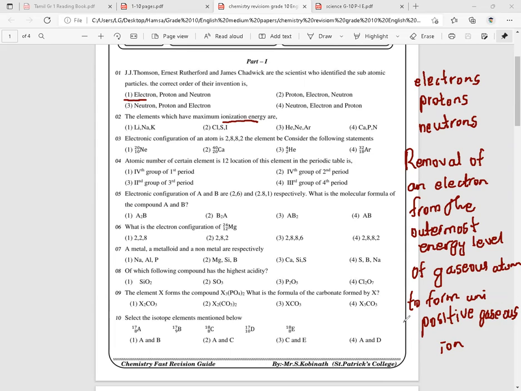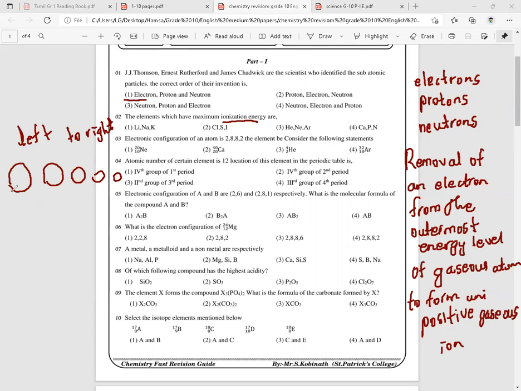first ionization energy, right? So when we consider the ionization energies, when you go through the periodic table from left to right, what happens is the atomic radius decreases. From left to right, when you move like this, the atomic radius decreases.